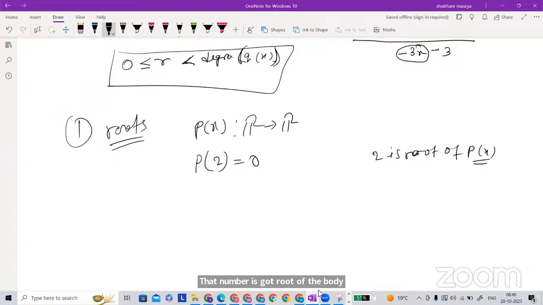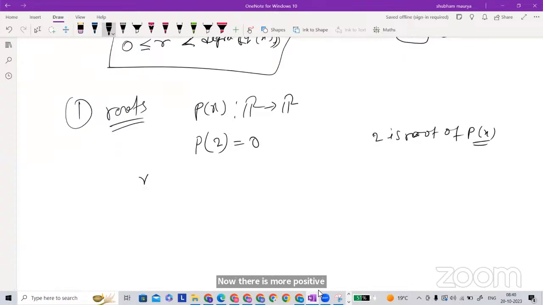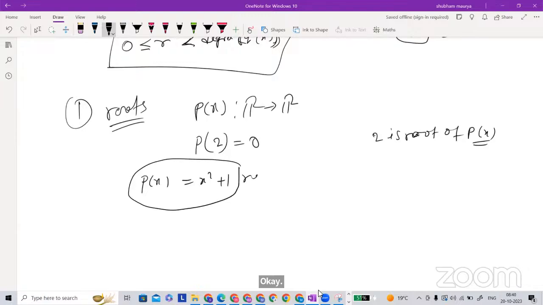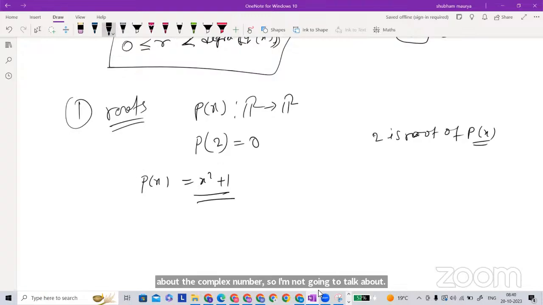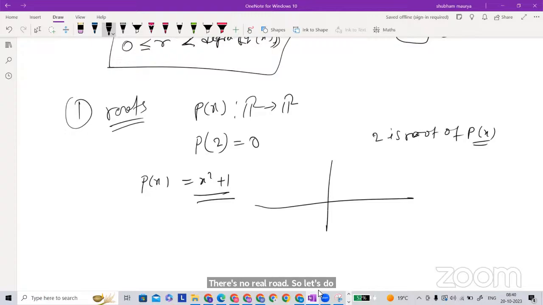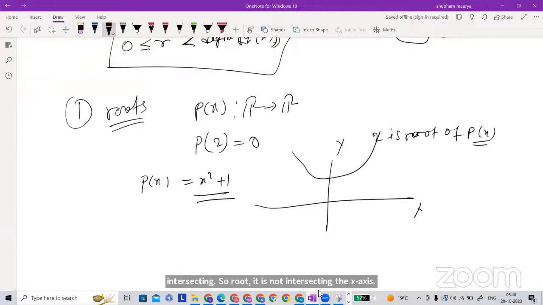Now there is another possibility. For example, I am taking a polynomial p(x) which is x square plus 1. Is there any real root? I am saying real, forget about complex numbers, I'm not going to talk about them. So is there any real root for this polynomial? No, sir. There is no real root. Let's see it with the graph also. If you draw the graph of this polynomial, this is a quadratic. It is not intersecting the x-axis. The roots are actually the intersection points of the graph with the x-axis.